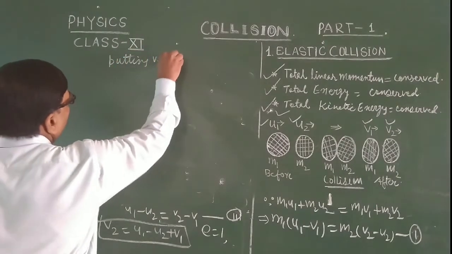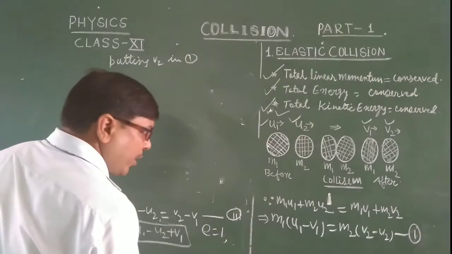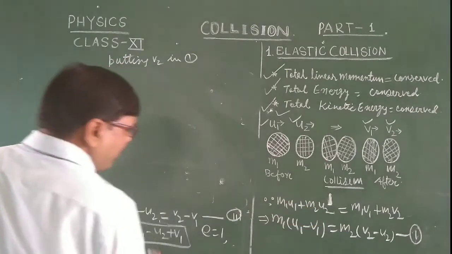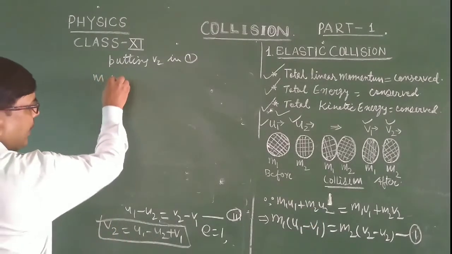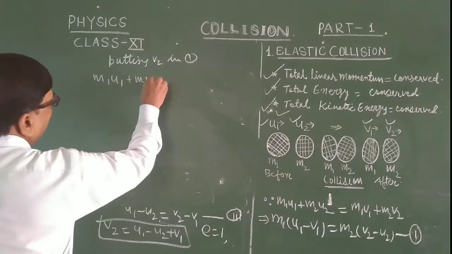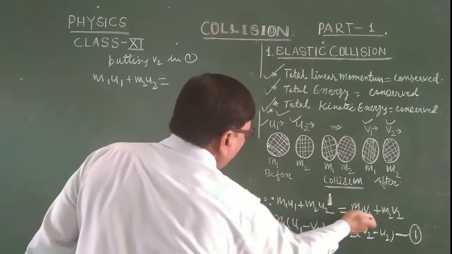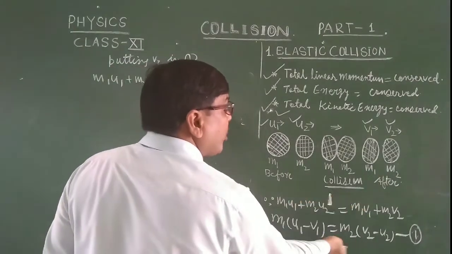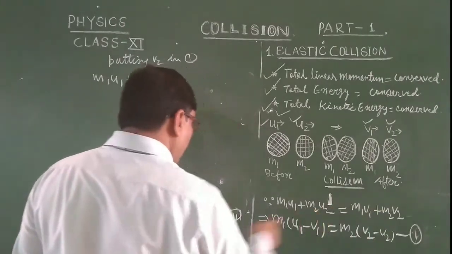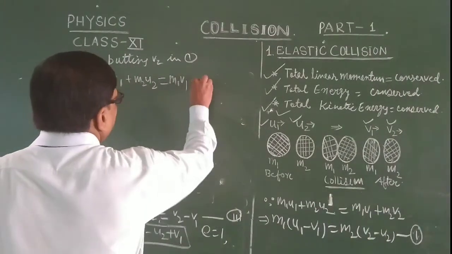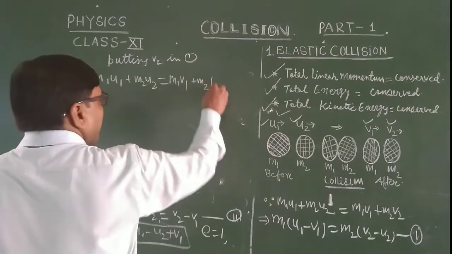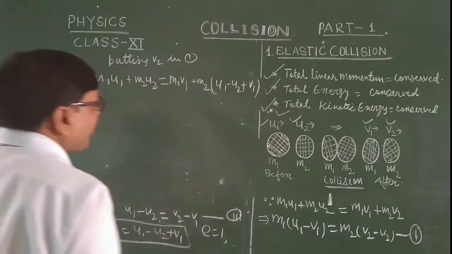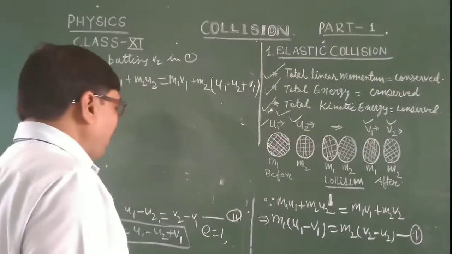So m1 u1 plus m2 u2 is equal to m1 v1 plus m2 v2, and putting v2 as u1 minus u2 plus v1, we solve this equation.